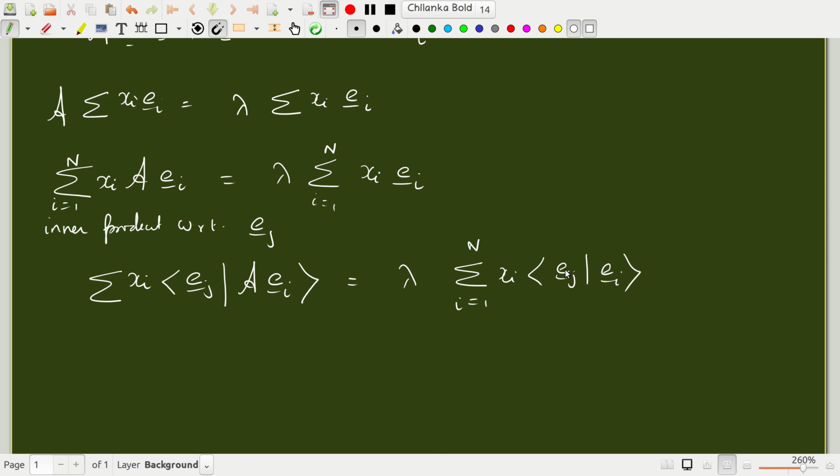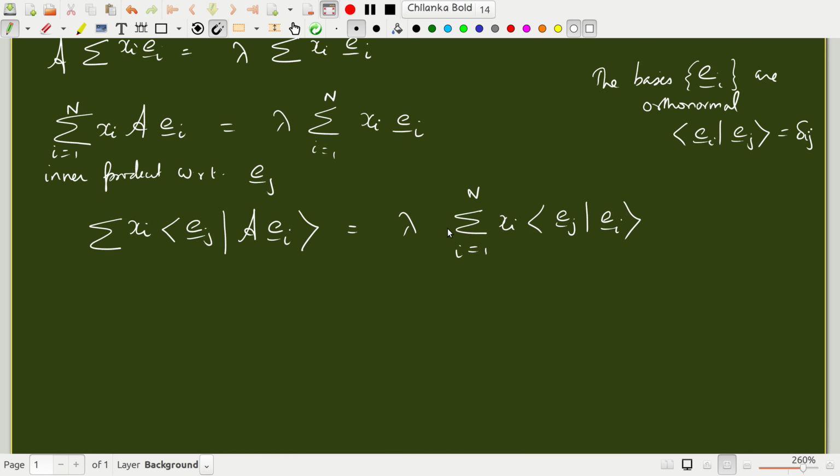Okay, let's further assume that the basis vectors e_i are orthonormal. That means e_i e_j is delta_ij. Let's assume that the basis vectors are orthonormal. So that means that this term is delta_ij. So the right side would then become this delta_ij with a summation will give you x_j.